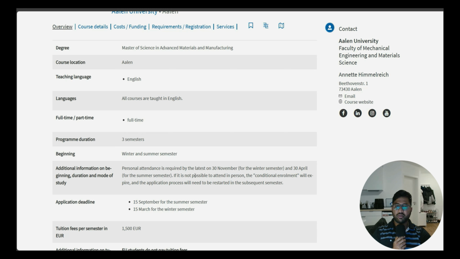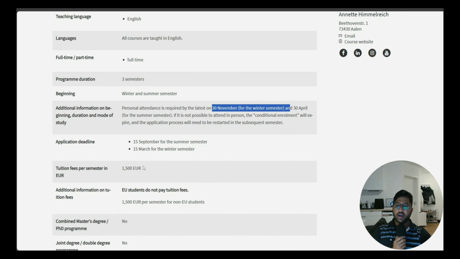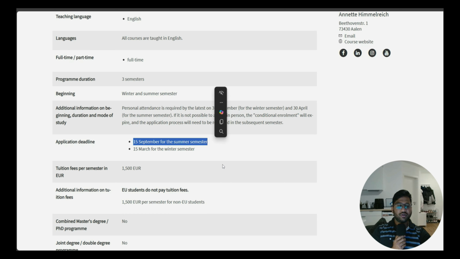Personal attendance is required by at least 30th November for the winter semester and 30th April for the summer semester. So this is the additional information on the beginning, duration, and mode of study. So until when the winter courses will be going, and until when the summer semester courses will be going in a calendar year. For 30th November the winter semester attendance is required, and for 30th April the summer semester attendance is required. And the application deadline, as I told you, for the summer semester, 15th September was the deadline, so it was already finished, so we can't apply as of now.